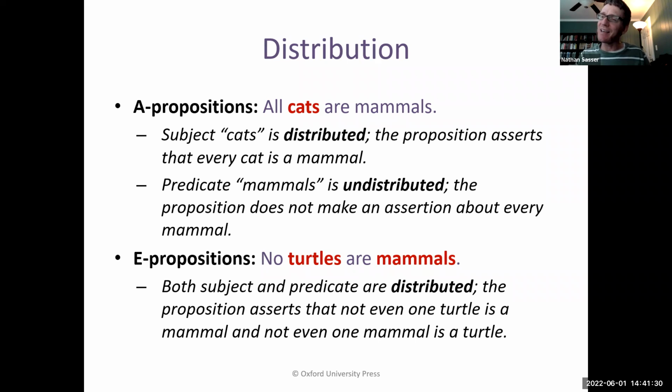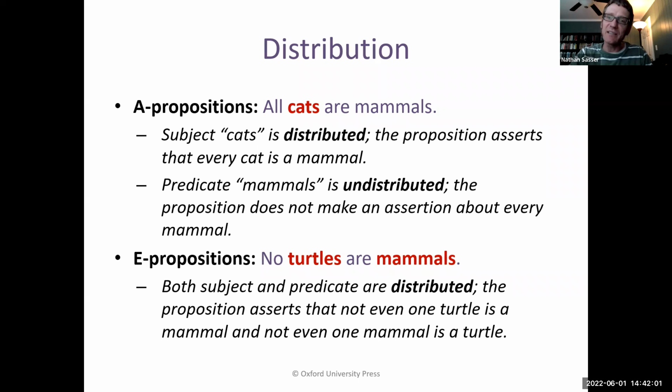Now, is it saying something about every member of the predicate class, mammals? Well, no, it's not. It's not saying that all the mammals are cats. We don't know anything about all the mammals. We only know something about all the cats from this proposition. So in any A-type proposition, the subject term is distributed and the predicate term is undistributed.